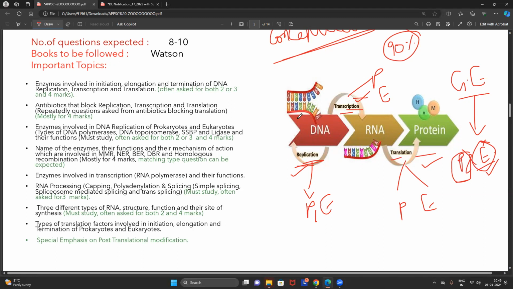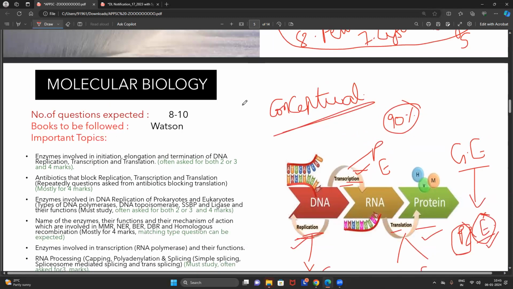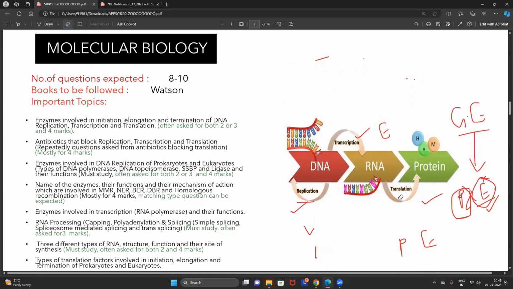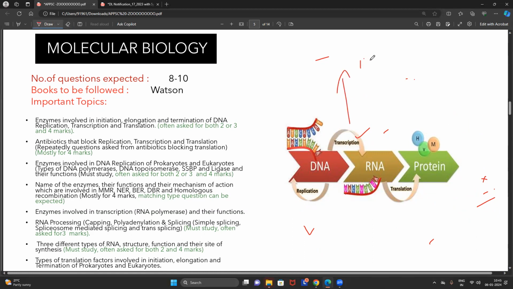And especially, we also get questions from post-transcriptional modification, which only happens in eukaryotic organisms. So what exactly I'm talking about is the 5' capping, the 3' polyadenylation, and splicing. Again, for splicing, most of the students just read the definition of splicing and the mechanism of splicing. No, for splicing you have to read in extreme depth.